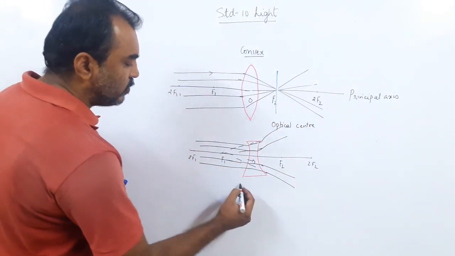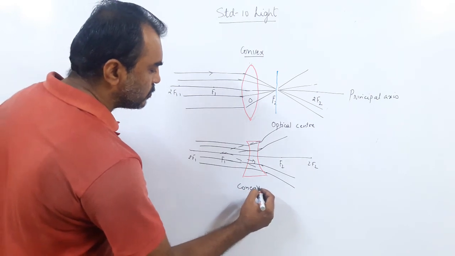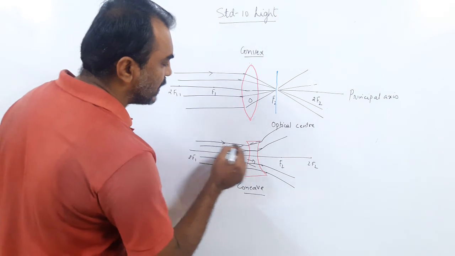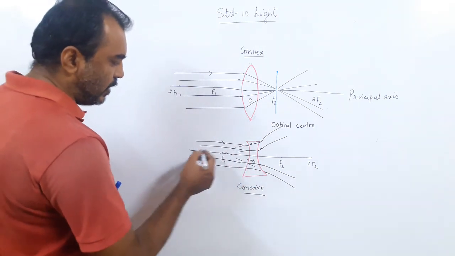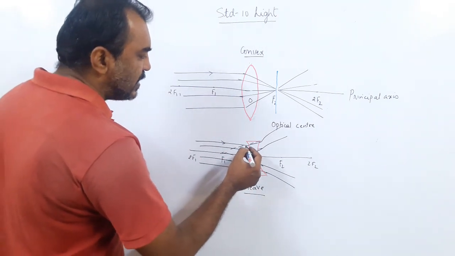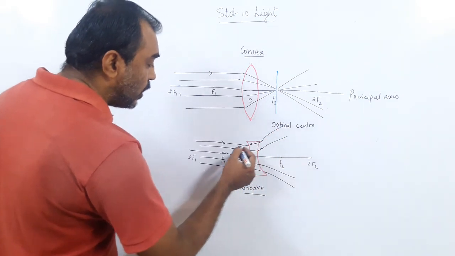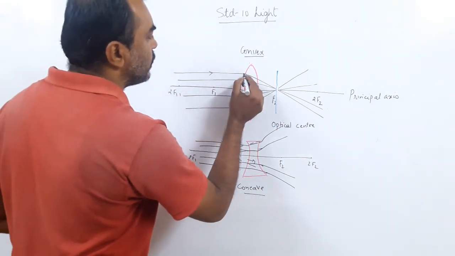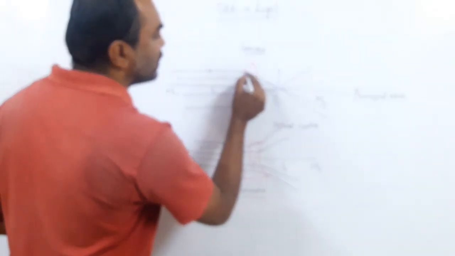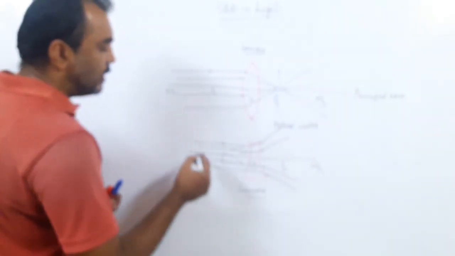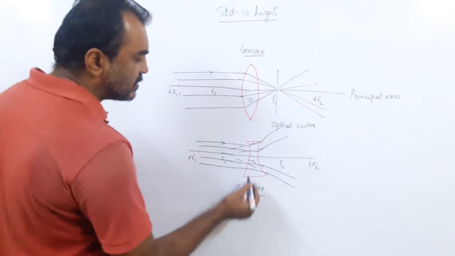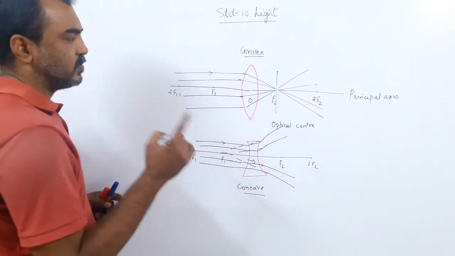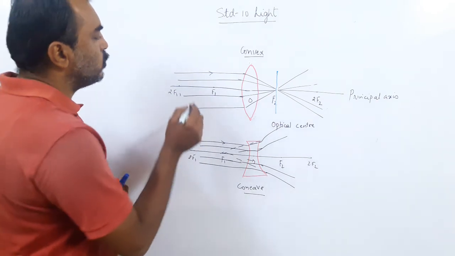In a concave lens, a ray of light parallel to the principal axis, after refraction, appears to pass through the focus. See the words: in the convex lens it passes through the focus, in the concave lens it appears to pass through the focus. Rule number 1.